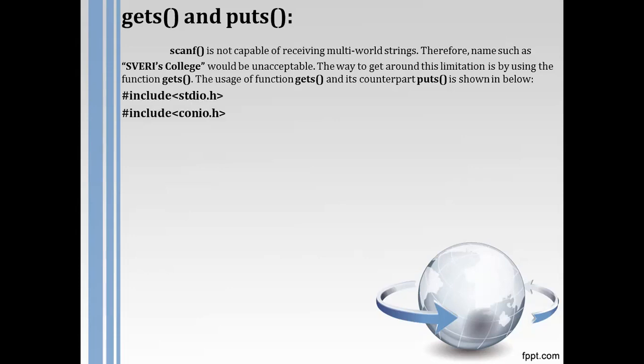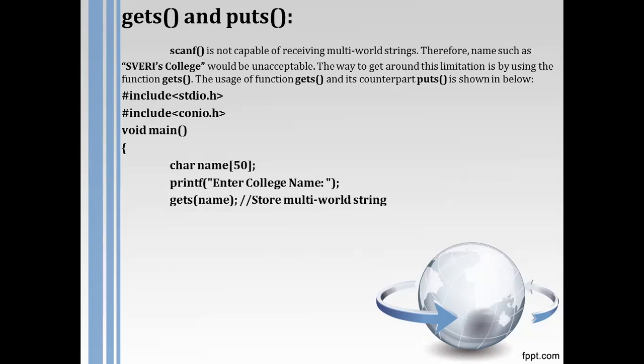Let's see one simple code so that our idea about the gets and puts functions will be clear. Here I consider one character array having a size of 50. Then I have used the printf function, enter college name. Then see that I use the gets function here. Once the user reads this message, enter college name, the user will type something, and that string must be stored using gets. The syntax for gets is gets in a round bracket, the name of the character array.